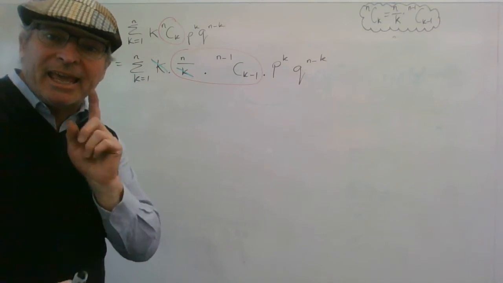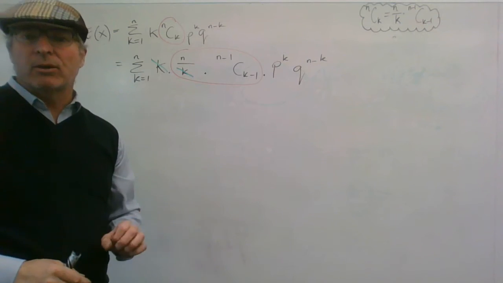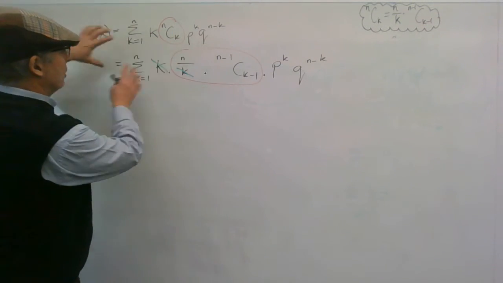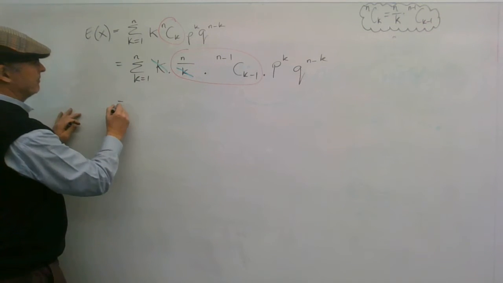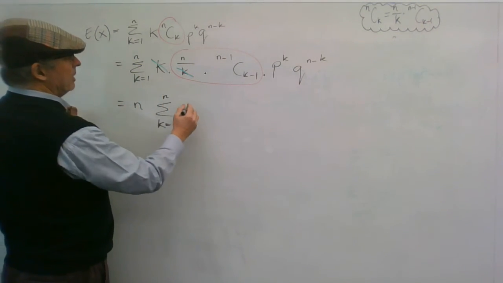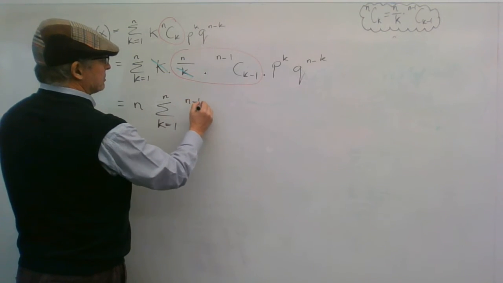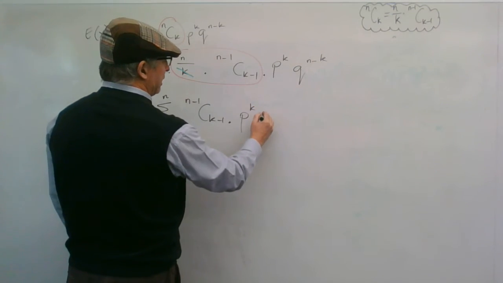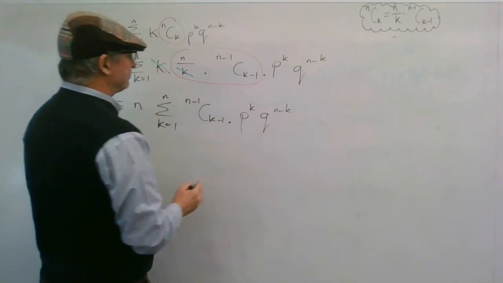And n is a constant. And like we said, like with integrals, with summations, if you have a constant inside, you can pull it out, so that n can come out the front. n, the sum from k equals 1 to n of n minus 1 C k minus 1 times p to the k q to the n minus k.